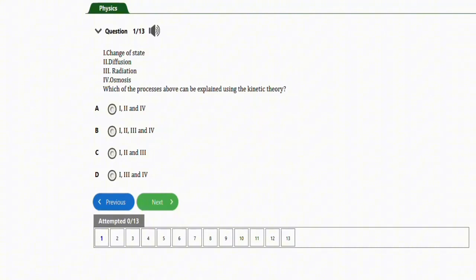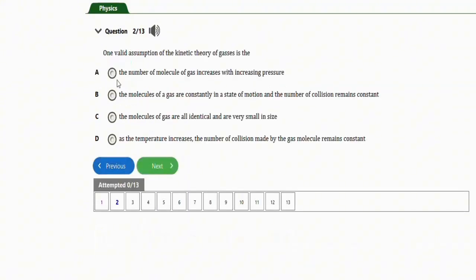Let's go to the next repeated question, which is this one. It says, one valid assumption of the kinetic theory of gases is the, well, option A, the number of molecules of gas increases with increasing pressure. B, the molecules of a gas are constantly in a state of motion and the number of collisions remains constant. C, the molecules of gas are all identical and are very small in size. Option D, as the temperature increases, the number of collisions made by the gas molecules remains constant.